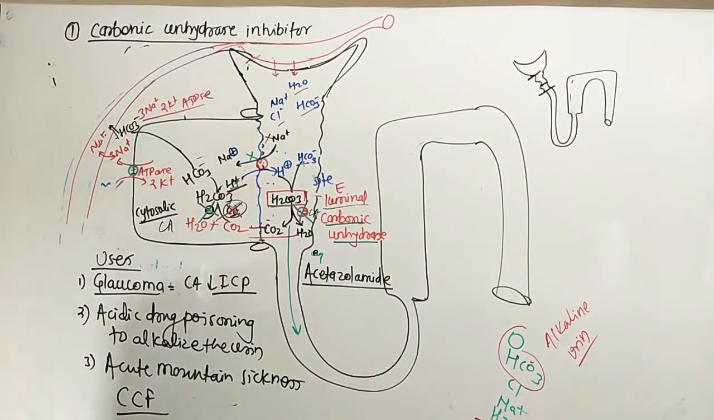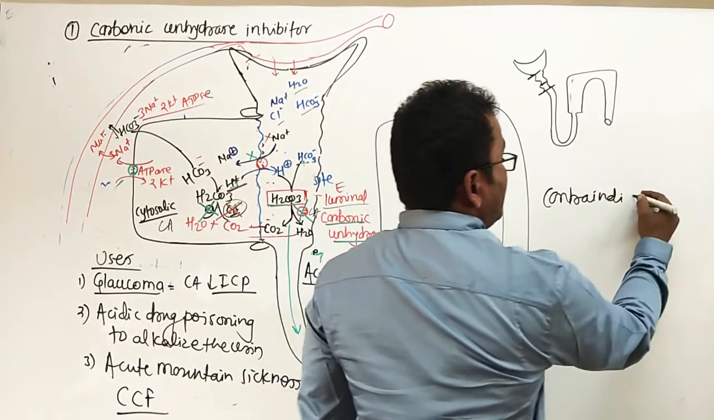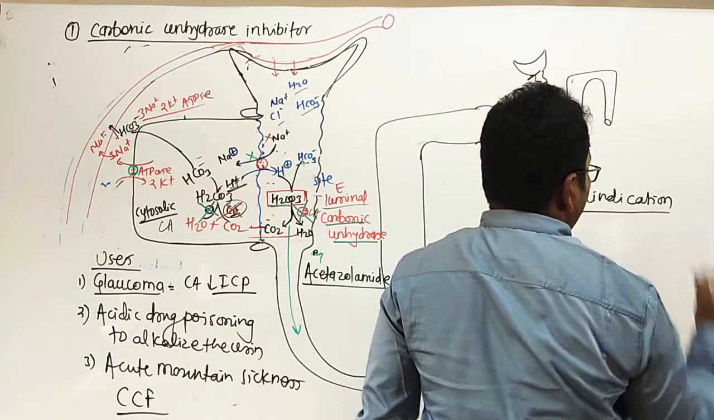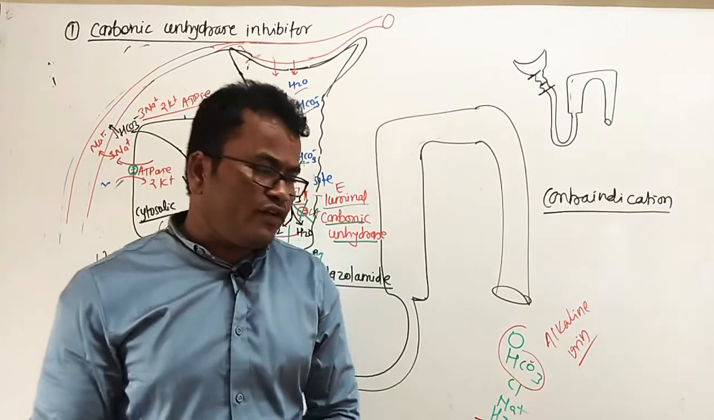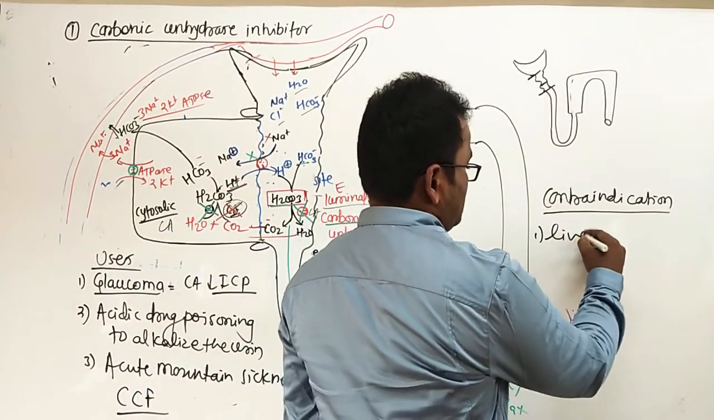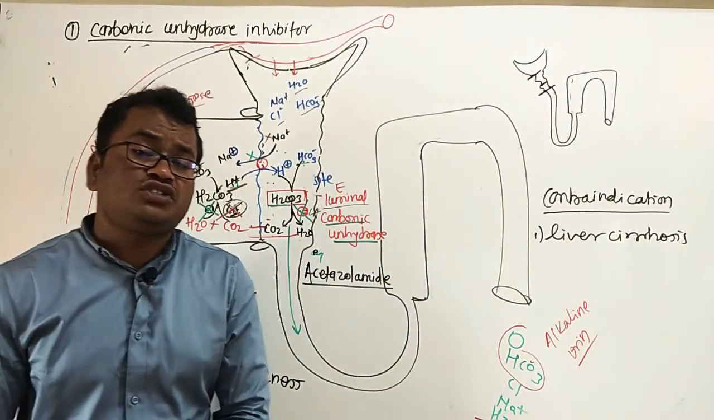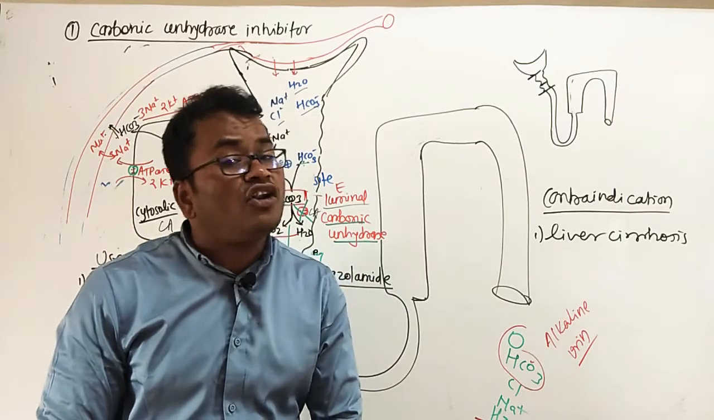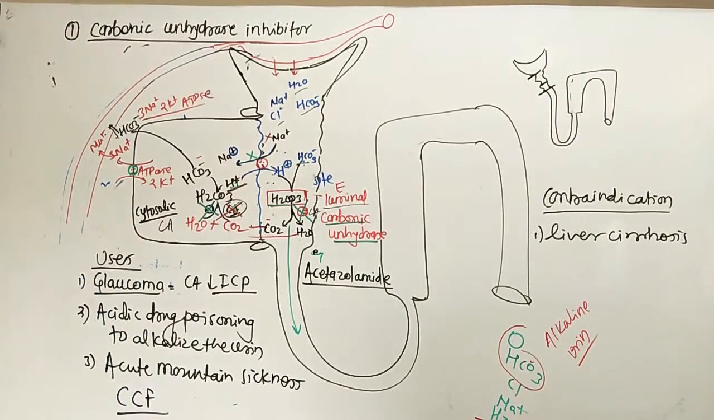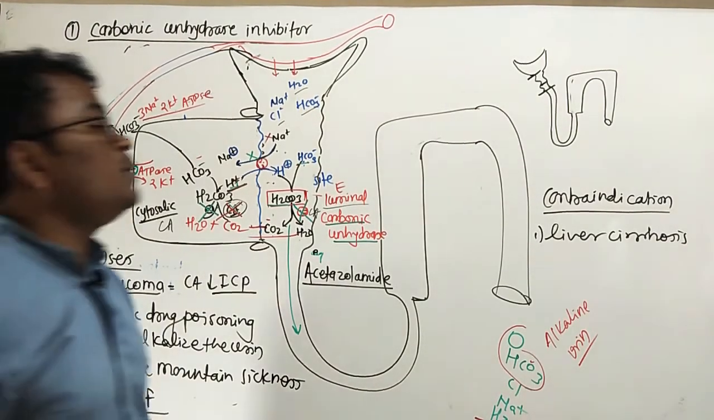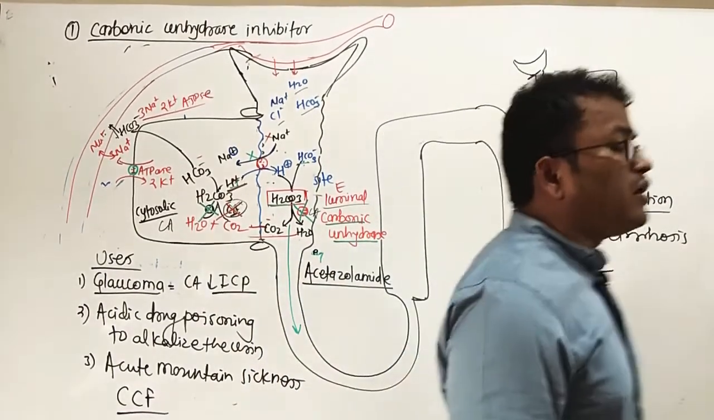Next one is the contraindications. What are the contraindications? Contraindications means in which conditions these drugs would be harmful to the patients. So the first one is liver cirrhosis. Why? Because in liver cirrhosis there is production of ammonia, and this ammonia cannot be excreted if these drugs are taken. That is liver cirrhosis or liver disease. Second one is COPD, chronic obstructive pulmonary disease.